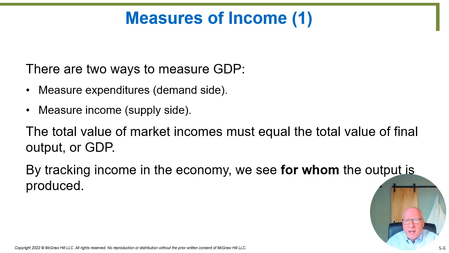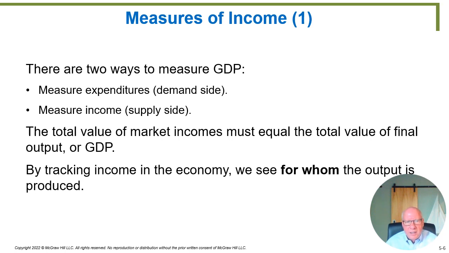And so if you're buying it from an American manufacturer who made it in the United States, then by definition, the amount that you spent on those goods is the amount that it took to produce those goods. Okay? So GDP is now going to be measured by adding up all the expenditures on the consumer goods, the investment goods, the government-sponsored goods, and then the exports minus imports. So measuring expenditures is measuring the C plus I plus G plus net exports.